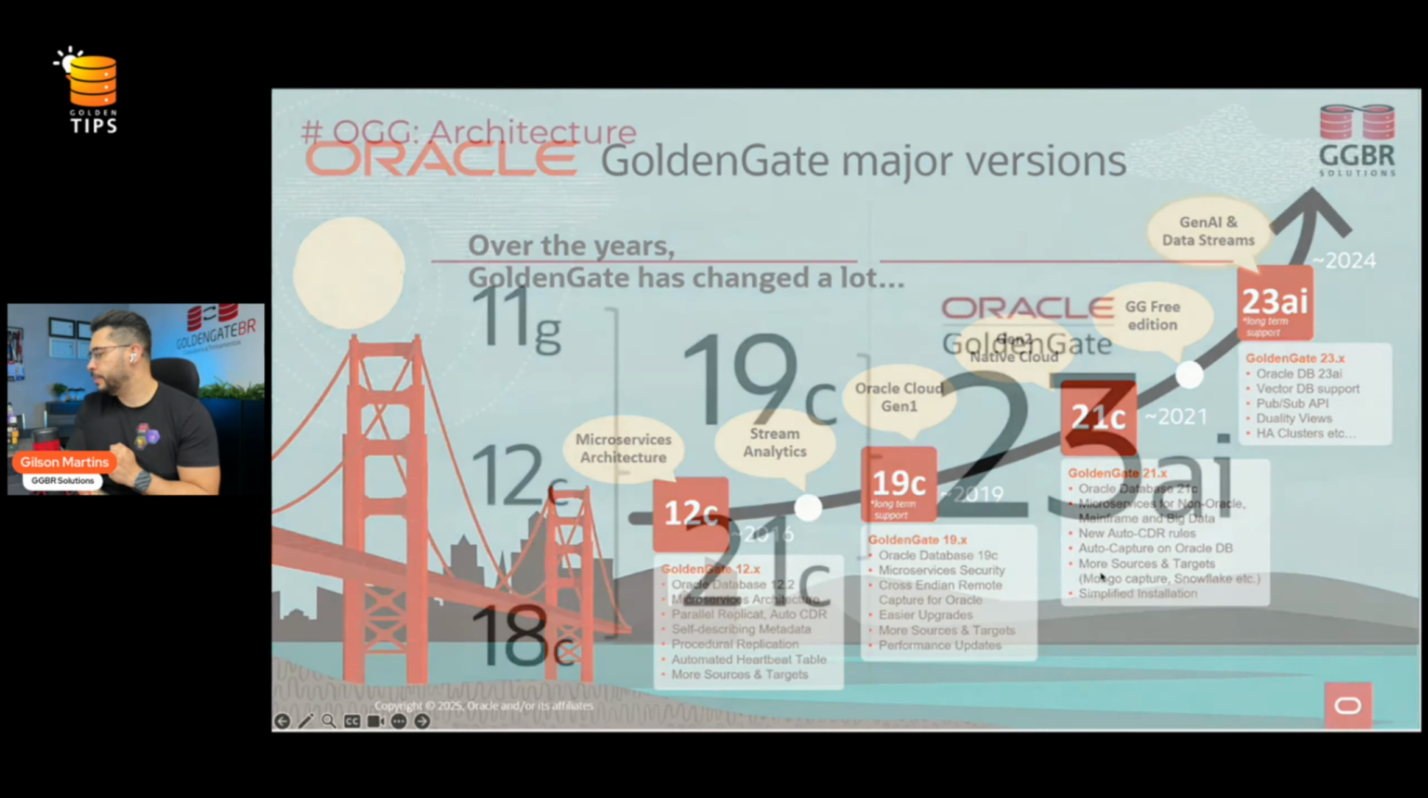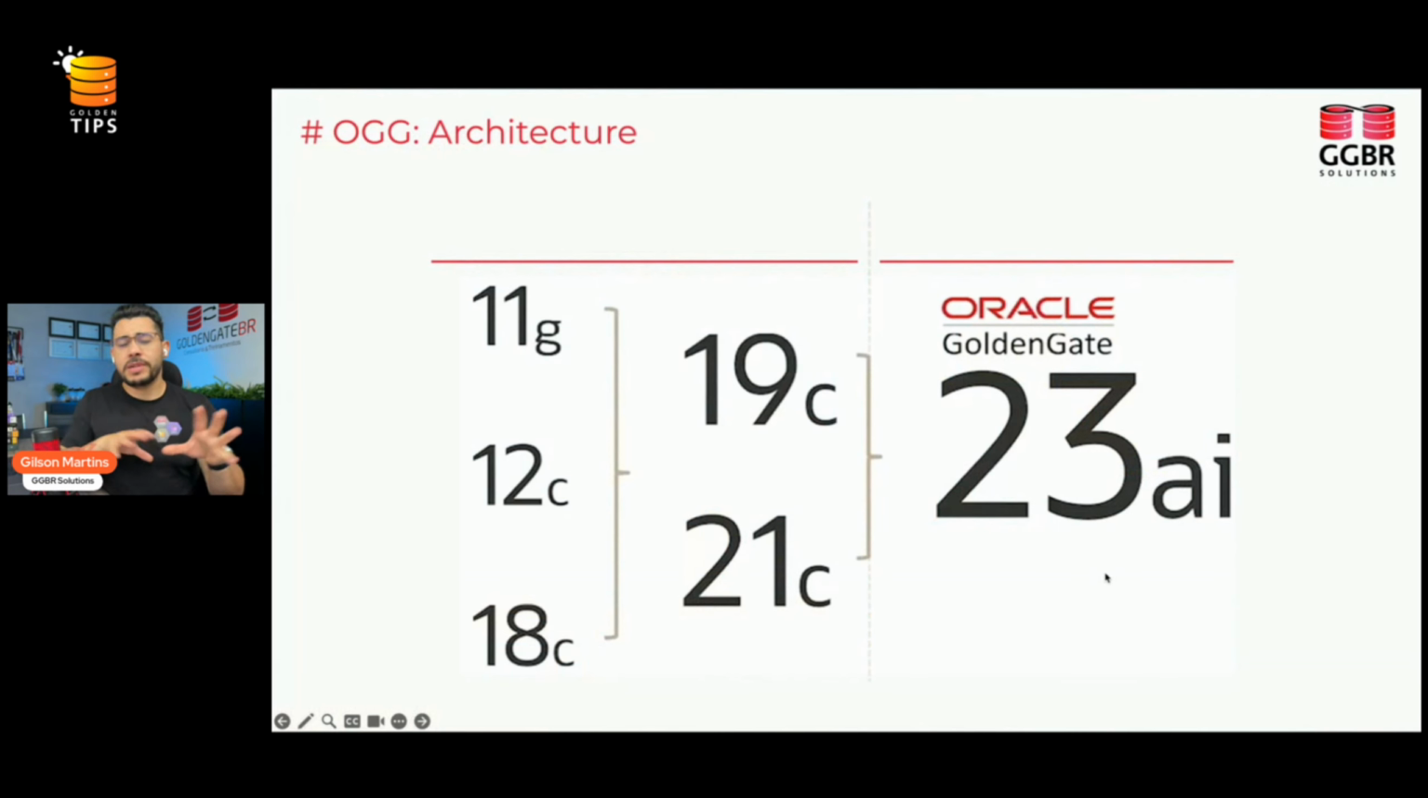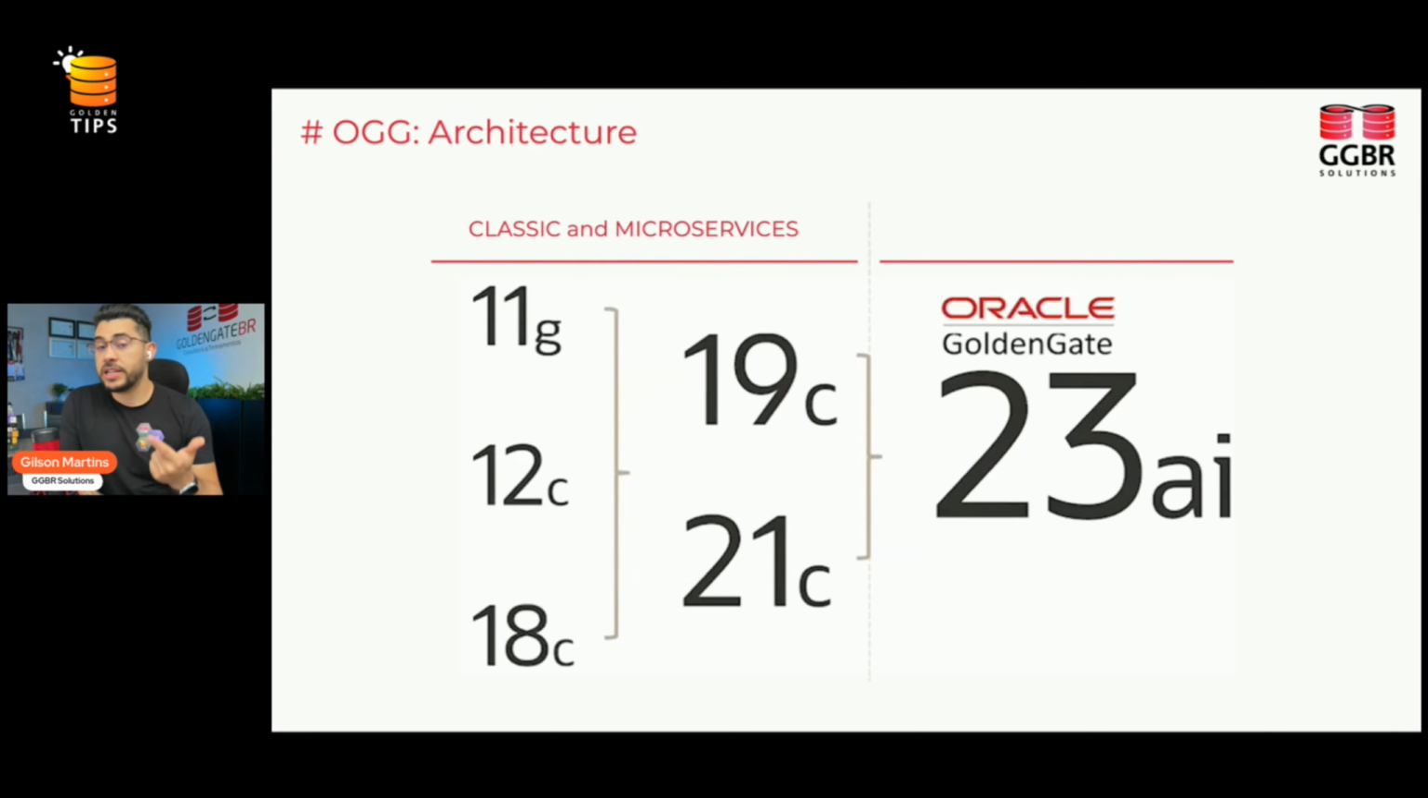First, let's do a quick review in these versions of the GoldenGate. From version 11G to 21C, we can use classic or microservices architecture. But after 23ai, this is a big change. There is only support for microservice architecture. So once again, if you are not ready to use GoldenGate in microservices architecture, you are too late.